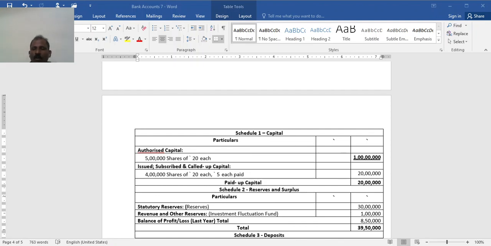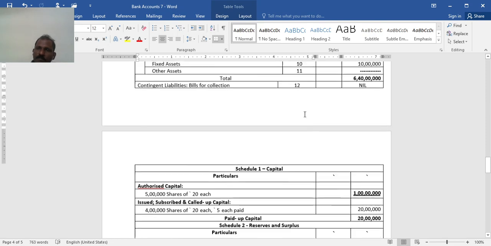I welcome all of you to this session on final accounts of banking companies. In this session, let us discuss two problems which are expected in 12 marks. First, let me go through the problem.